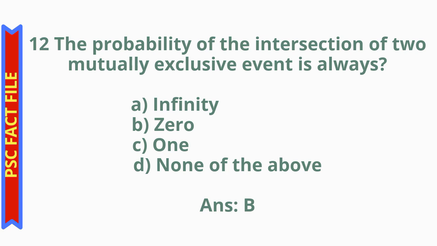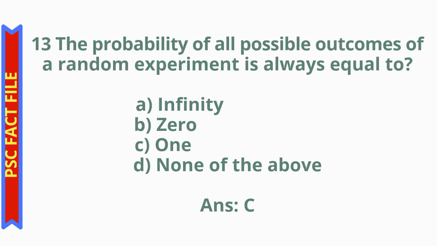The probability of the intersection of two mutually exclusive events is always option A, infinity, option B, 0, option C, 1, option D, none of the above. The correct answer is option B, 0. The probability of the intersection of two mutually exclusive events is always 0.